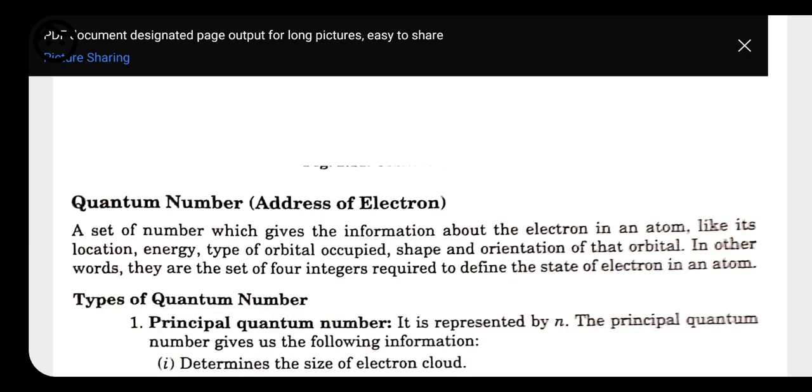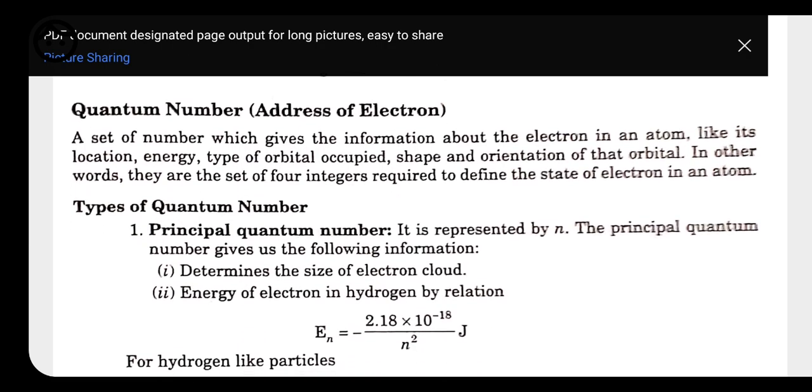So if we need to locate an electron, the address of the electron is given by quantum numbers. All the sets of four quantum numbers give us the complete address of an electron. So here we have four types of quantum numbers: the principal quantum number, the azimuthal quantum number, then we have the magnetic quantum number, and then the spin quantum number.